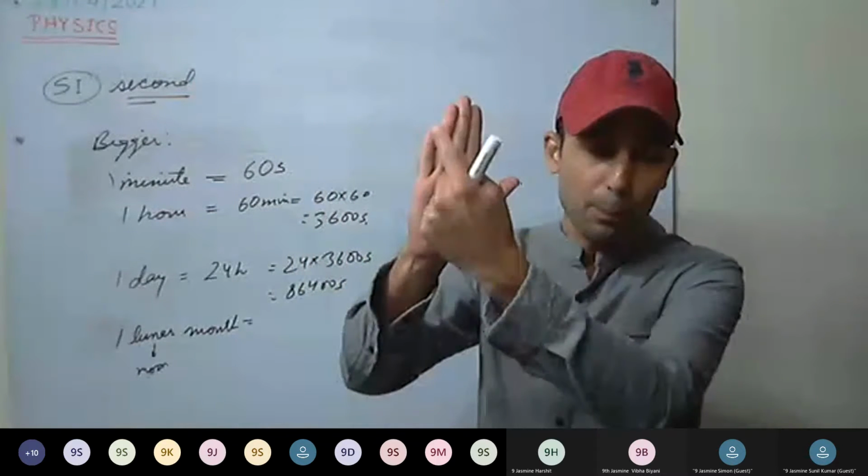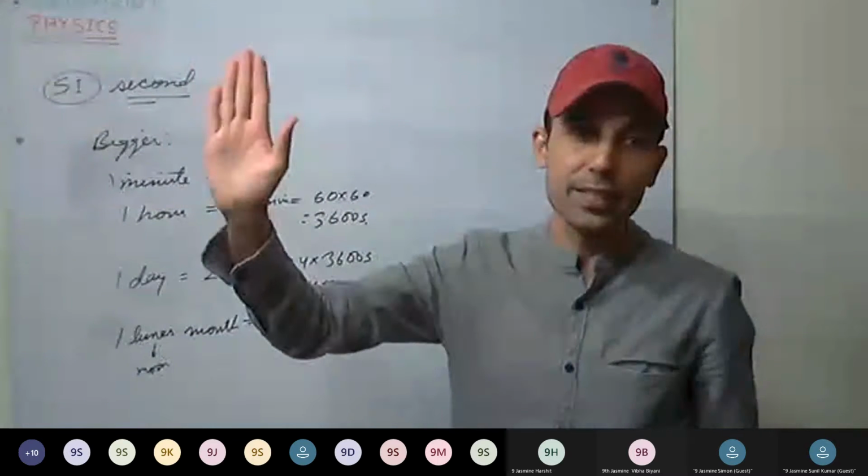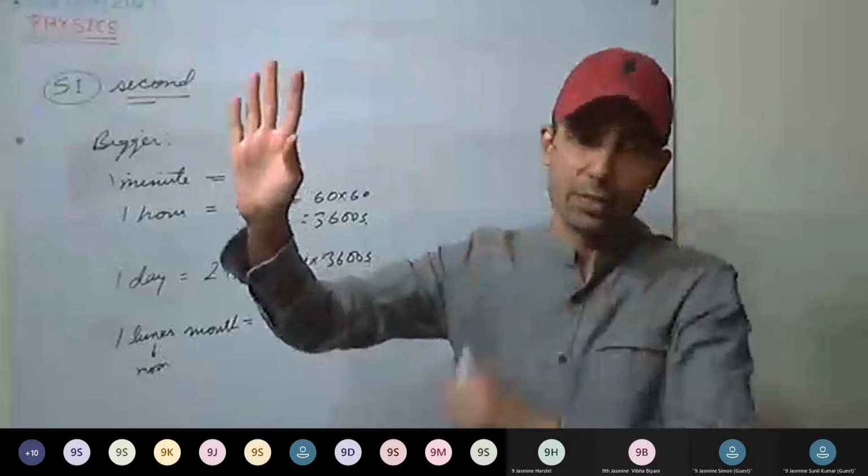So the period, the number of days, between two successive new moons.